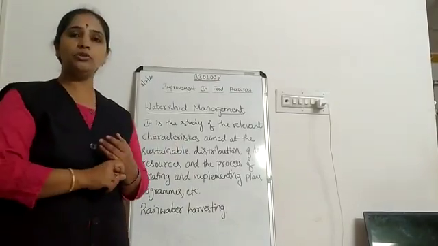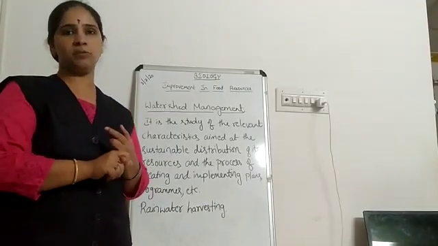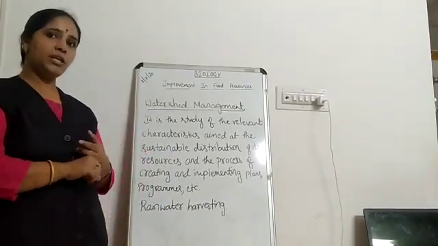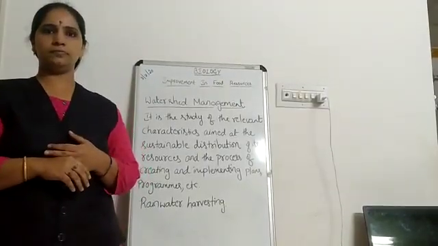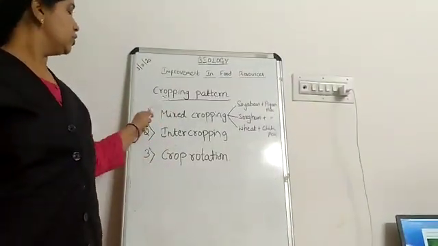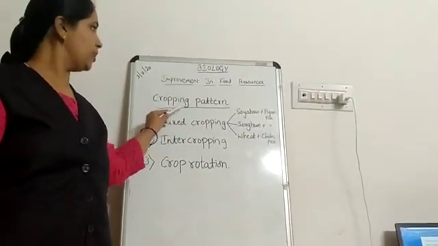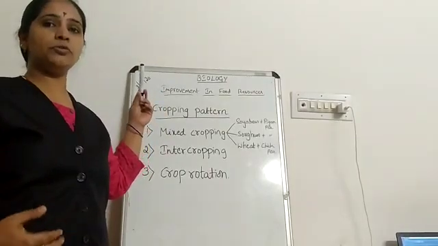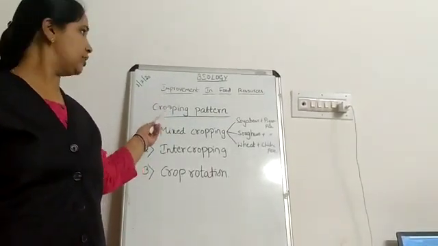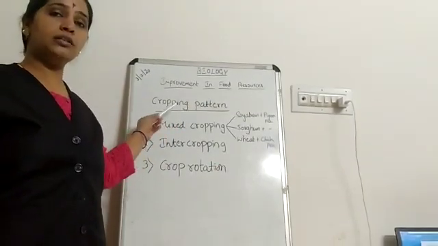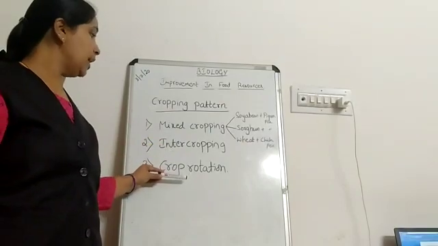So we learnt about nutrient management and irrigation under crop production management. Okay children, next under crop production management, this third subtopic is cropping patterns. Different ways of growing crops can also give maximum yield of crops. That is nothing but cropping patterns. Under this, we will be learning about mixed cropping, intercropping and crop rotation.